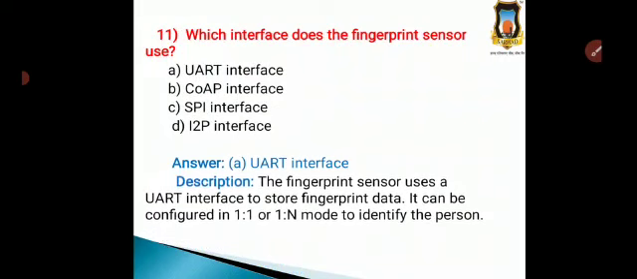Why? The fingerprint sensor uses a UART interface to store the fingerprint data because it can be configured in 1:1 and 1:n mode to identify the person. So due to this UART interface, we can identify the person, and that's why the fingerprint sensor uses the UART interface. So the correct answer is option A, that is UART interface.